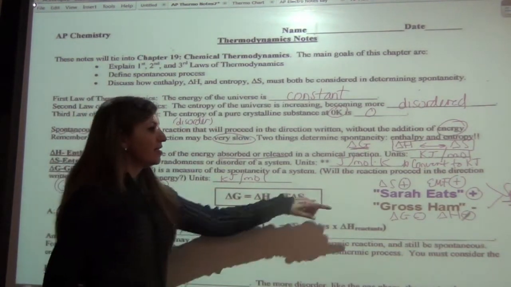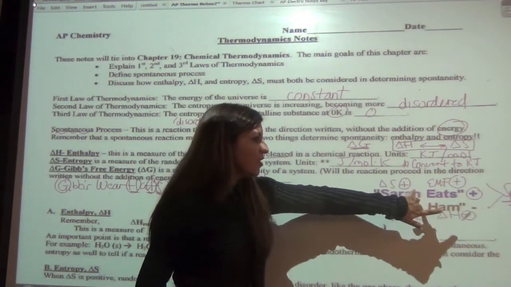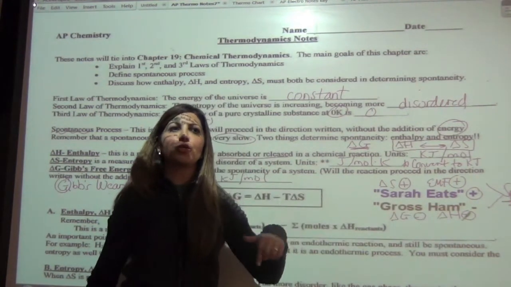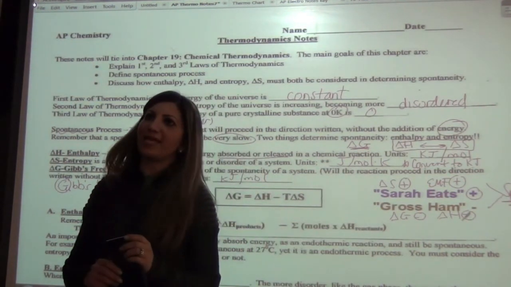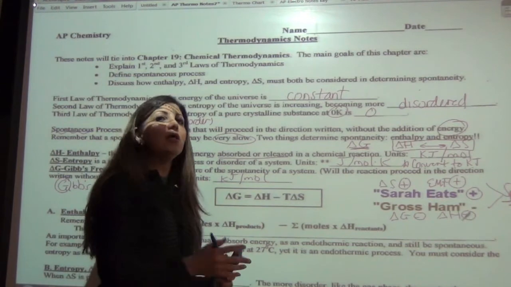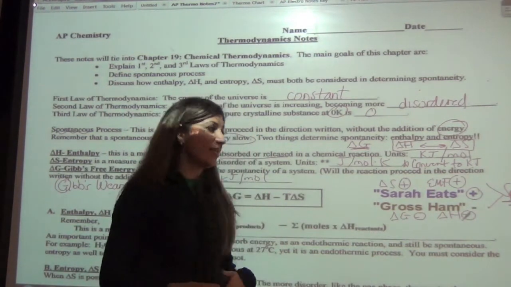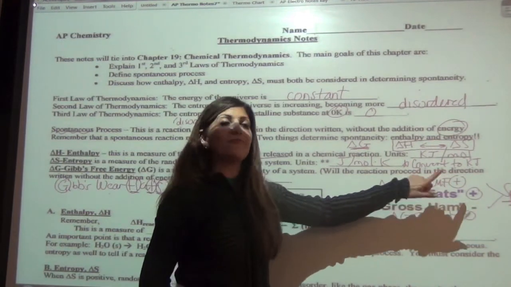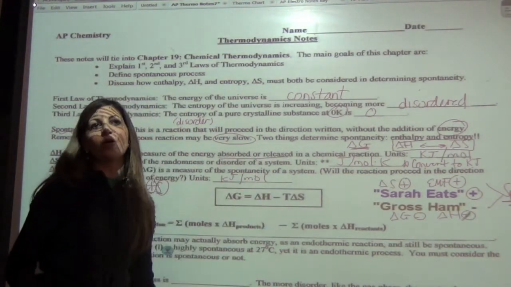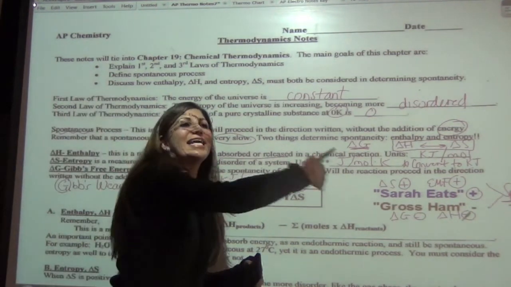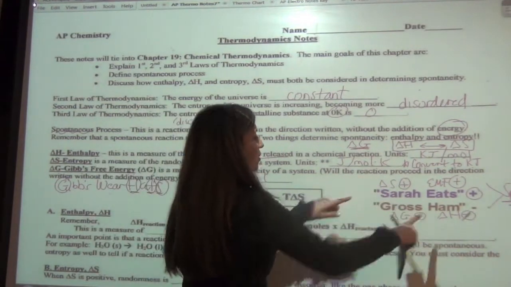But again, delta S and delta H, you cannot use alone. These two, you have to use with each other in order to tell whether a reaction is going to be spontaneous or not. Like with delta G, if it's negative, it's automatically spontaneous. Same thing with your E. If you know your E and it's positive, which again we'll talk about later, then you automatically know it's a spontaneous reaction. It's going to proceed in that direction as written without the addition of outside energy. But these two have to go hand in hand.